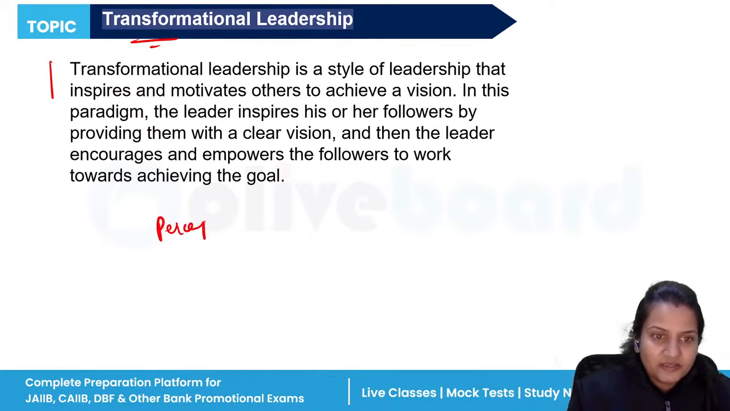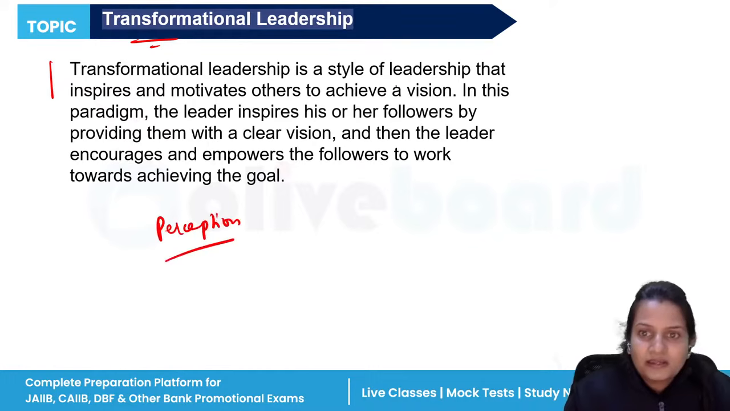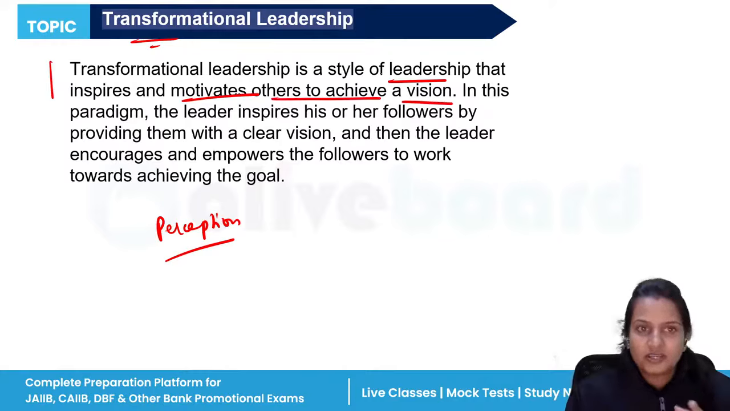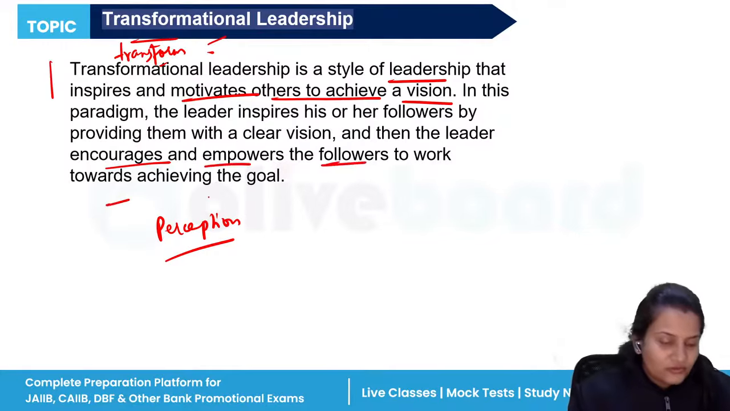That is, your perception will be transformed. It is a style of leadership that inspires and motivates others to achieve a vision. Your perception will change. That is a type of transformational leadership. They will change your entire perception, your entire perspective of looking at things. They will transform you. In such a type of leadership, the leader encourages and empowers the followers to work towards what?